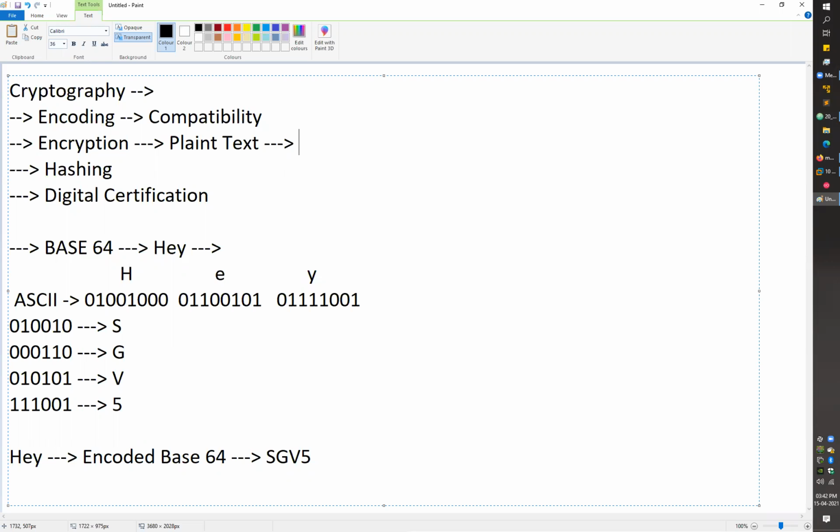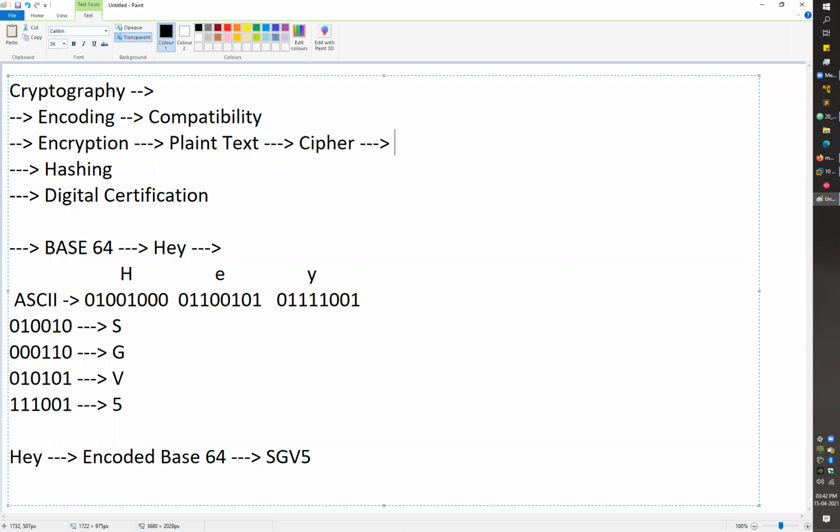The actual message which I have written when I'm sending a mail to Mike, let's say, the message which I want to convey to Mike, is known as the plain text. After plain text, we have the second term, which we call the cipher.